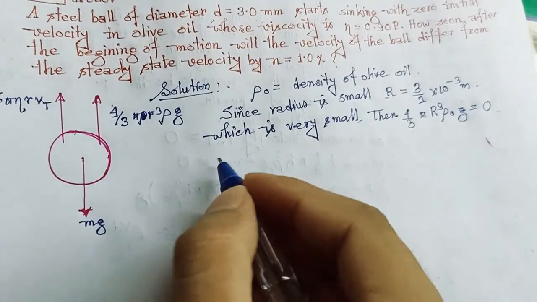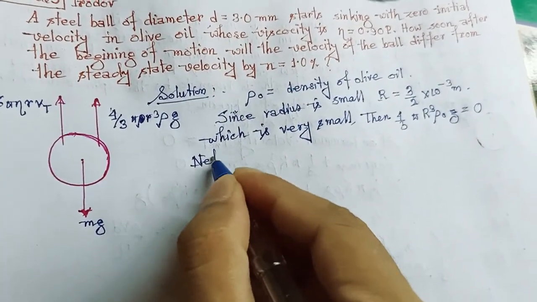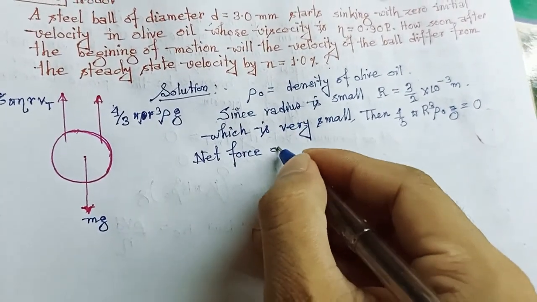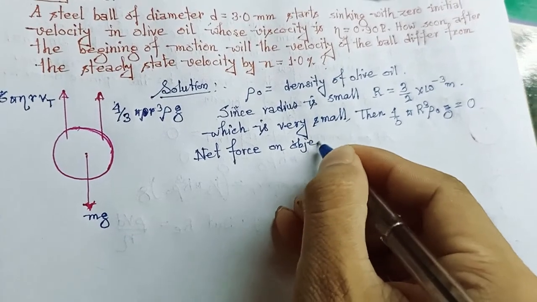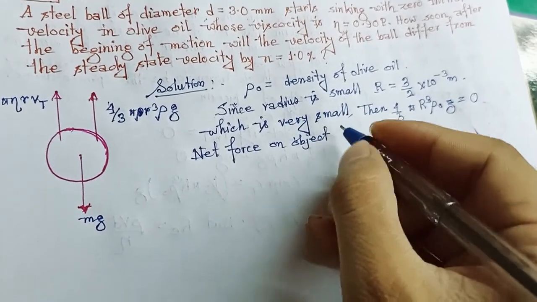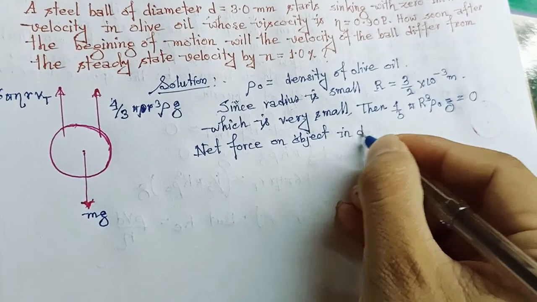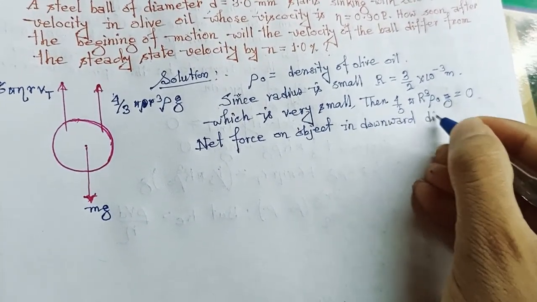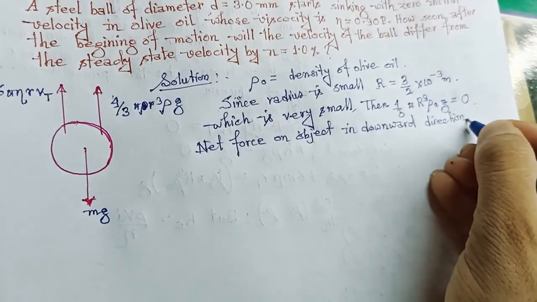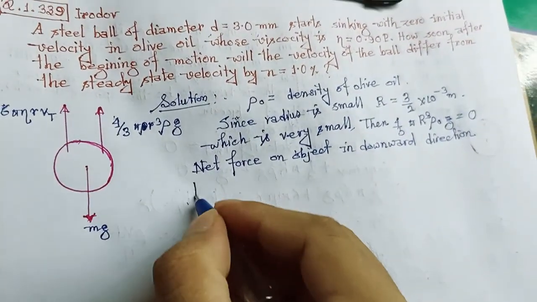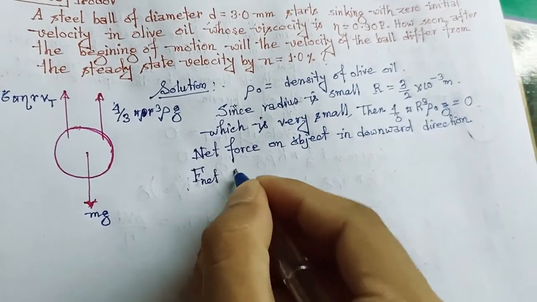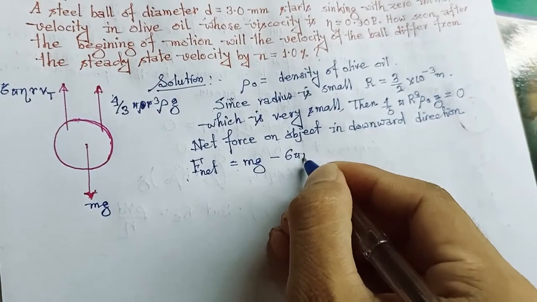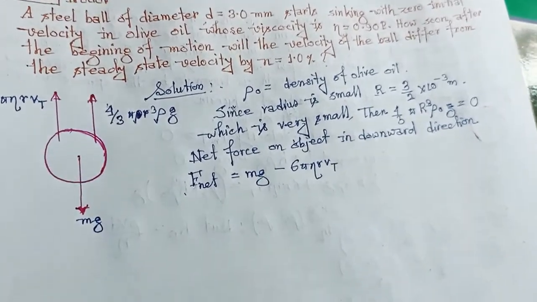So now the net force on the object in the downward direction, F net, is equal to mg minus 6 pi eta r v.